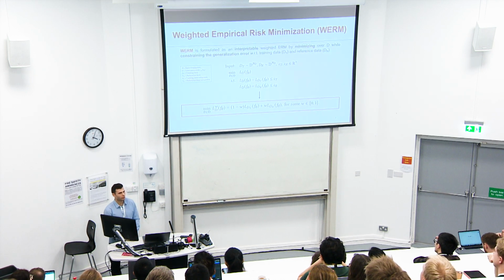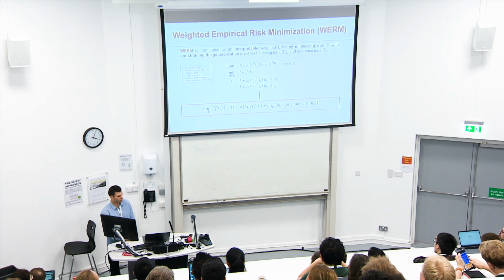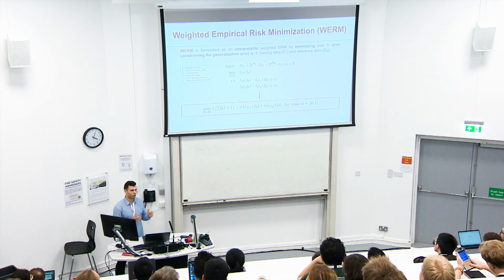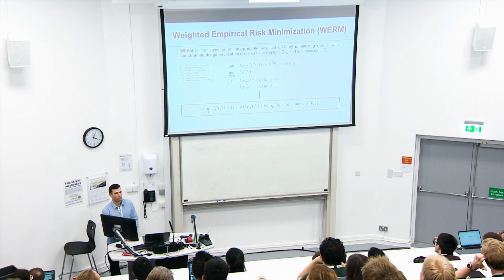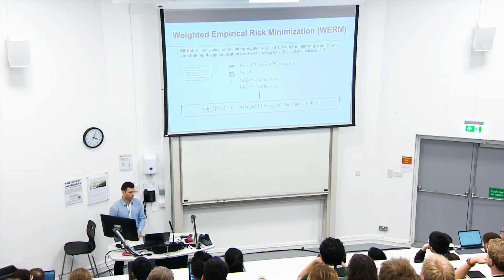In order to better understand these empirical privacy defenses, we propose a baseline called WERM. Our problem statement is formulated where we have a data set D that's comprised of the union of the training data, DT, and the reference data, DR. Similar to standard empirical risk minimization, we want to minimize the loss function over LD. However, we introduce 2 constraints. These are constraints on the generalization error with respect to the training data and the reference data, in this case